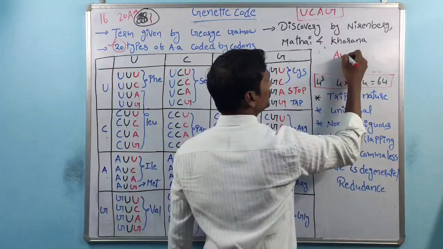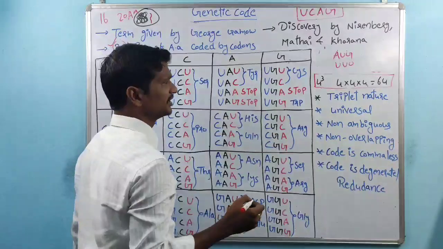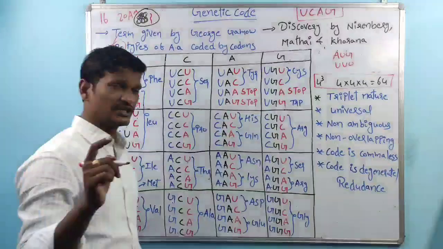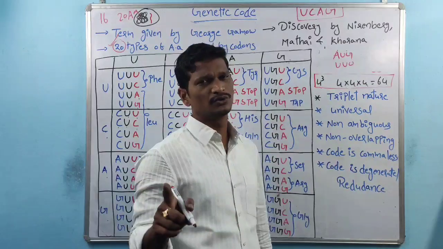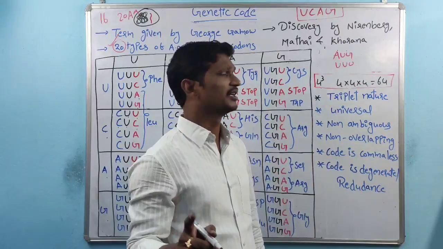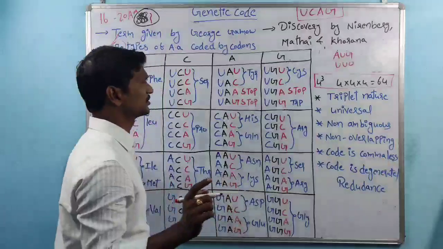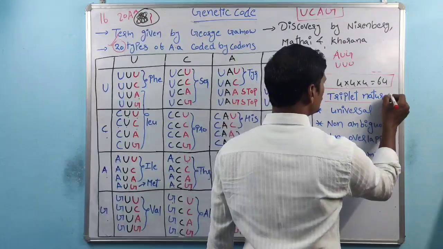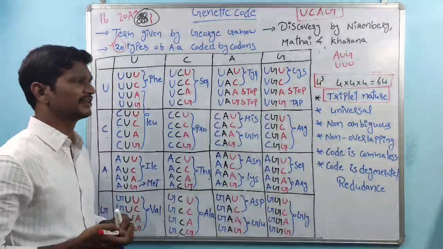There is a genetic code AUG or UUU. So if the genetic code is triplet, totally 64 codons are formed, right? If the genetic code is doublet, in that case it is not possible to code all 20 amino acids. If the genetic code is triplet, in that case it codes for all 20 amino acids. So that is the very first point. That's the reason why genetic code is always triplet in nature.